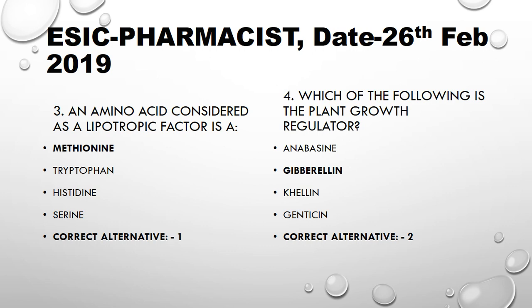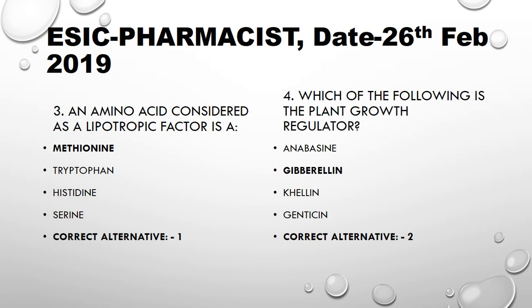Next question is which of the following is the plant growth regulator? First of all, what is plant growth regulator? Plant growth regulator is defined as any organic compound which is active at low concentration, 1 to 10 microgram per ml, in promoting, inhibiting or modifying growth and development.